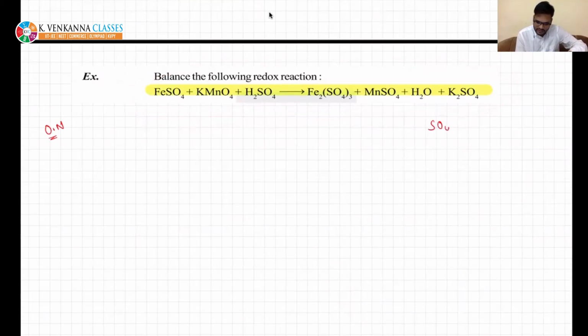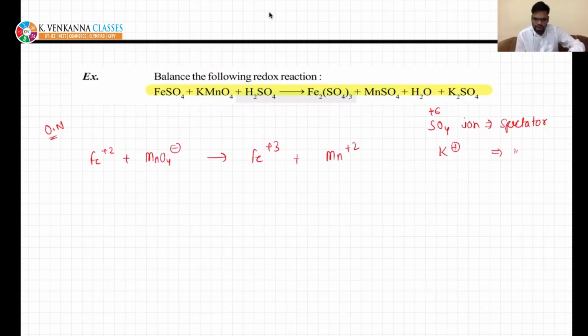sulfate ion is a spectator. A spectator ion is one in which the oxidation number is not changing. You see sulfate is not changing oxidation number. Also K plus is a spectator ion. So you can write the reaction like Fe plus 2 plus MnO4 minus, removing all other things, gives Fe plus 3, then Mn plus 2. I will try to solve like this. Later I will explain if you are not able to identify the spectator ion.